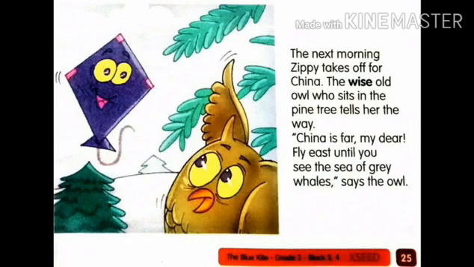The wise old owl, who sits in the pine tree, tells her the way. China is far, my dear. Fly east until you see the sea of grey whales, says the owl. So, Jippy doesn't know the way to China. So, whom did she ask? She asked the owl. Can you see the owl which is sitting there? So, where is the owl sitting? The owl is sitting on the pine tree. So, does the owl know the way to China?